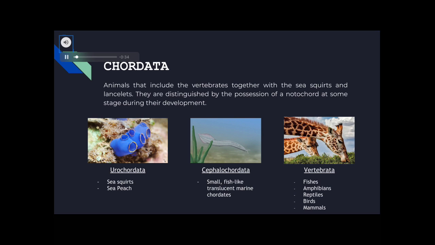Chordata includes the animals that are vertebrates, sea squirts, or lancelets. They are characterized by the presence of a dorsal notochord cord.